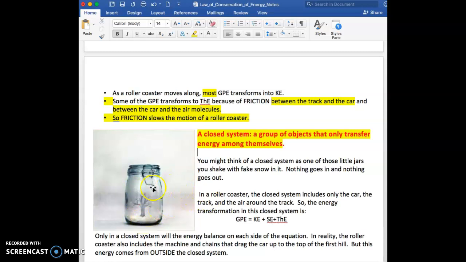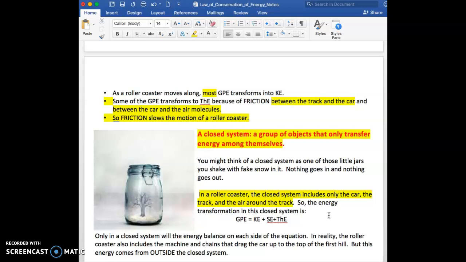So nothing can go in or out of a closed system. In a roller coaster, the closed system includes not only the car, but also the track and the air around the track. Okay, I'm going to highlight that. Important to remember: in the roller coaster example, the energy is transformed between all of those things, not just the car.